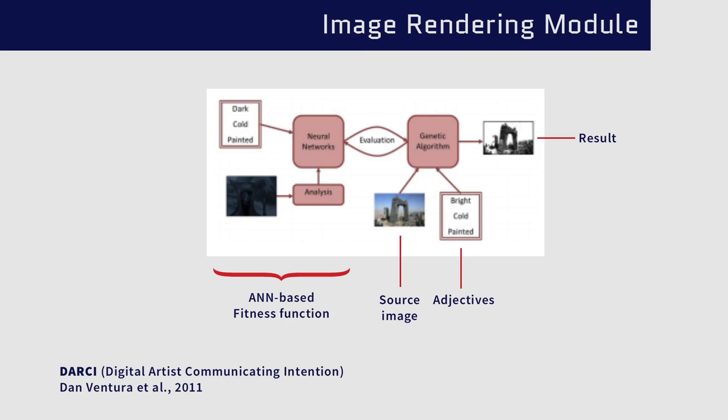In the first step, a series of modules generates a pool of candidate renderings. First, the image composition modules generate an image composition. The adjective interpretation module consists of a neural network trained to associate adjectives with some 51 carefully selected image features. The image rendering module is a genetic algorithm that evolves a rendering. Each individual rendering is a sequence of Photoshop-like filters, and these rendering pipelines are being evolved. How a rendering fits the composition and the given adjectives is used as an automatic fitness function.